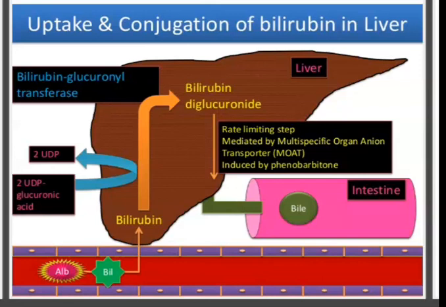After that, this bilirubin glucuronide is converted with the help of different microbial enzymes in the intestine as well as kidney. This is a rate limiting step, mediated by the multispecific organic anion transporter and induced by phenobarbital. It is about the uptake and conjugation of bilirubin in the liver.